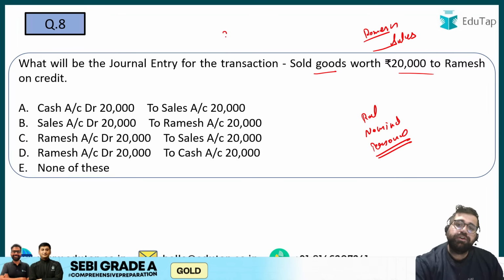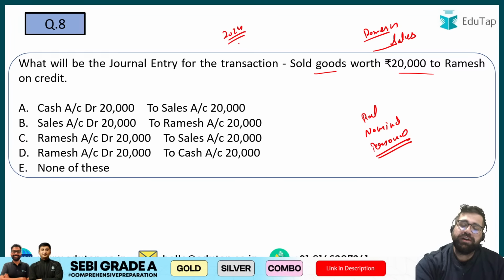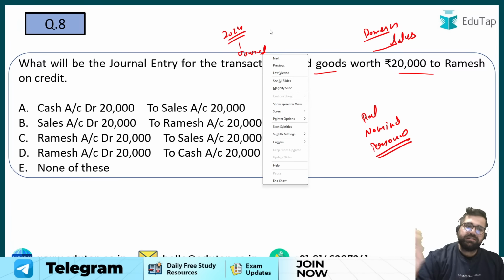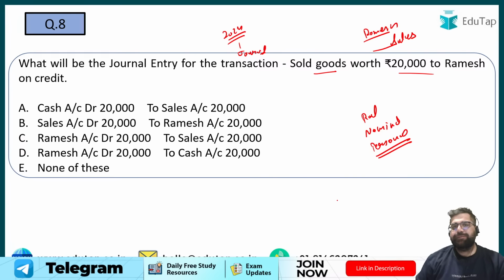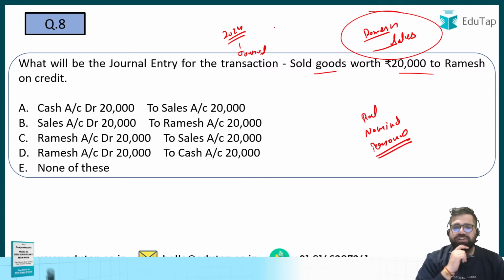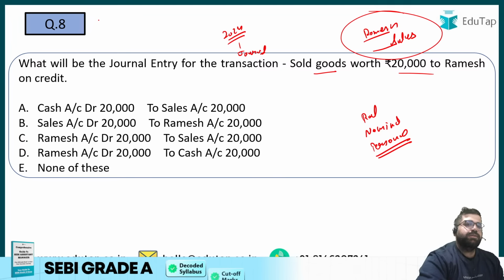And in 2024, they have asked you journal entries also. So therefore, we are predicting that they will ask the same in 2025 also. But the level for Phase 1 will be easy to moderate only. Therefore, try to answer this particular question. The correct answer has to be Ramesh to sales, which is option number C.